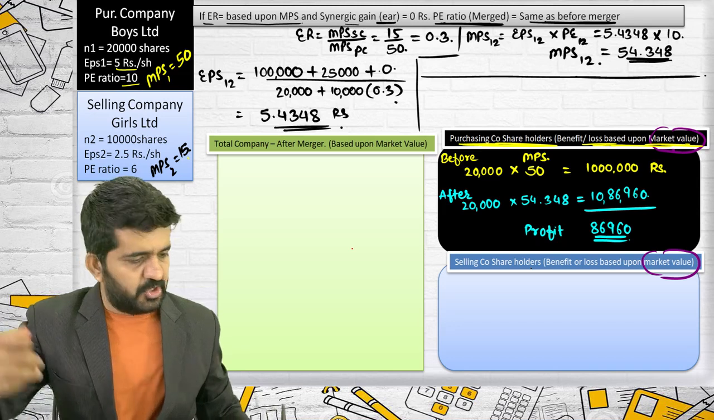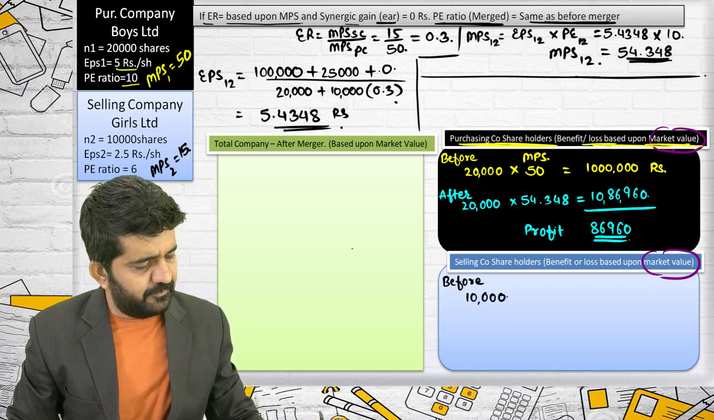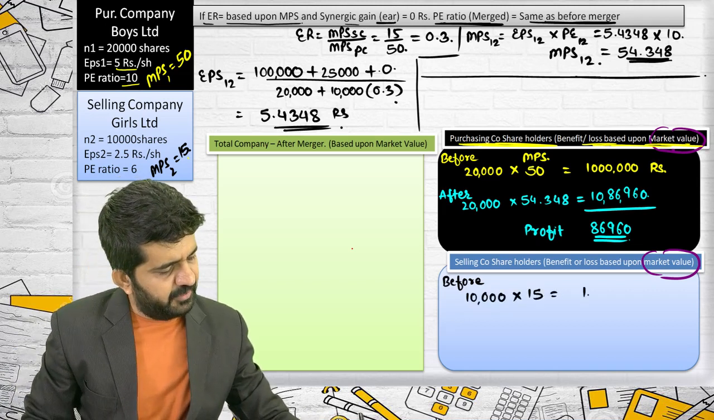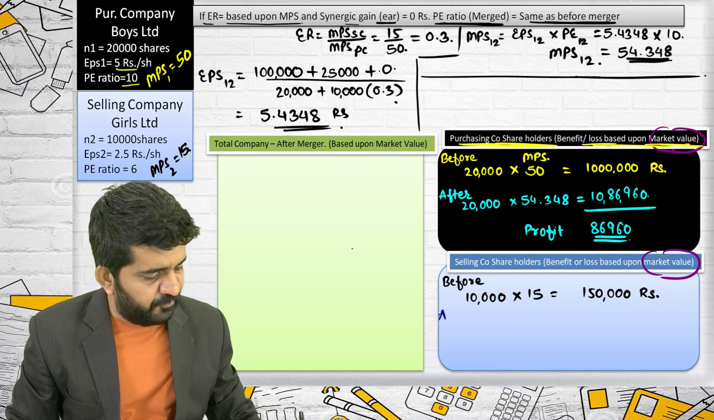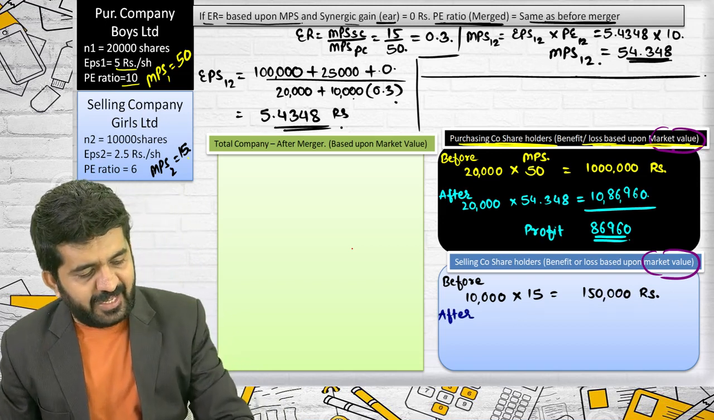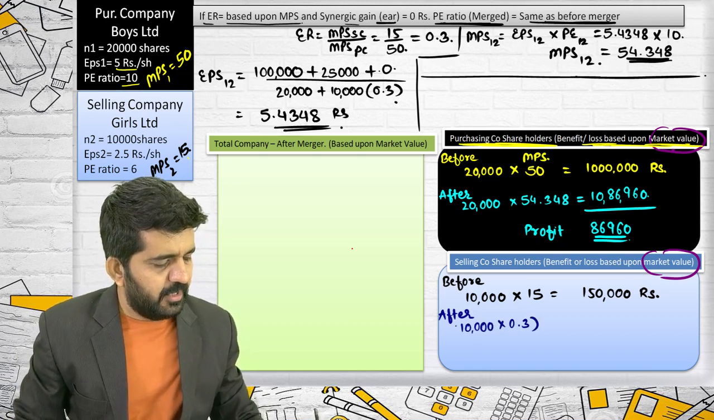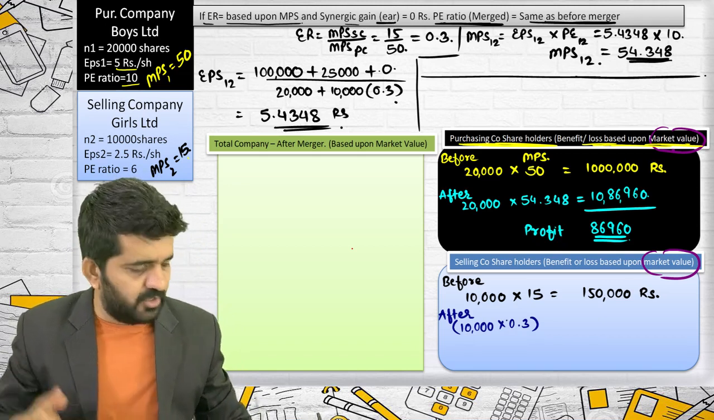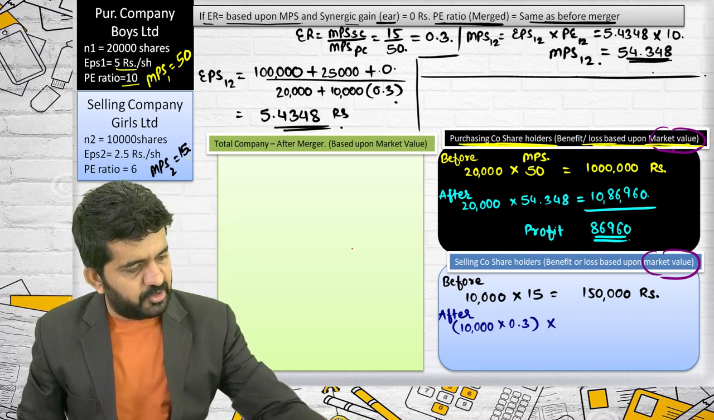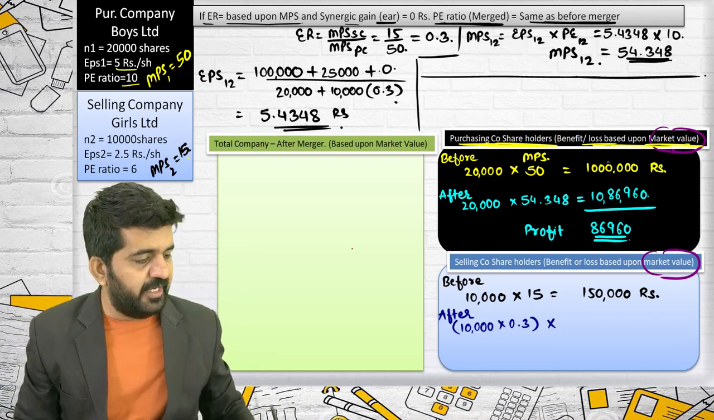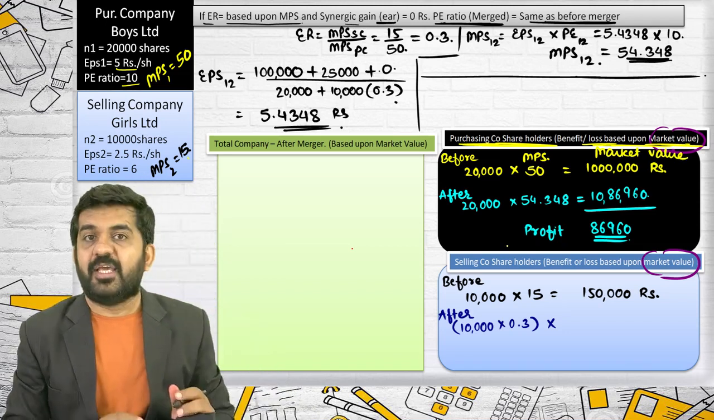Let me go to shareholders of the selling company. Before, they were holding 10,000 shares at the rate of 15 rupees. That is a total value of 1,50,000 rupees. After, they are holding 10,000 into 0.3, that is 3,000 shares, multiplied by 54.348. See, what I am finding out in all the cases is market value. I am not finding out earnings.